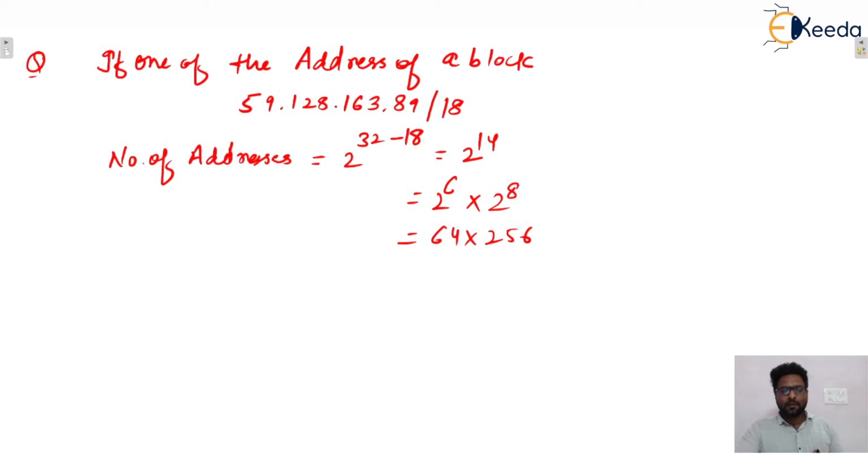Yes or no? Now here also we can say that host bits are among the last two octets.